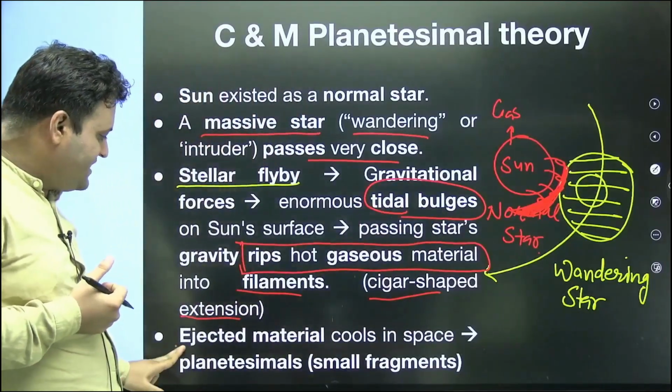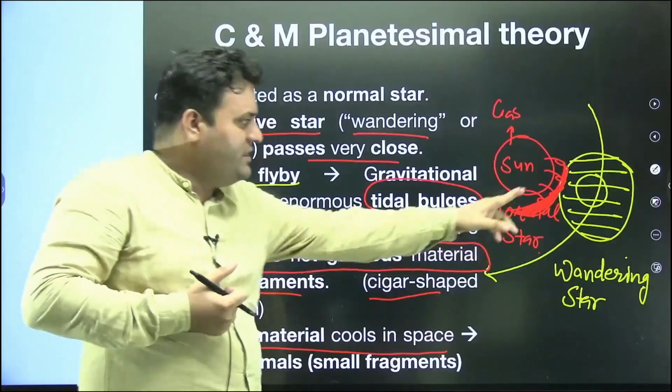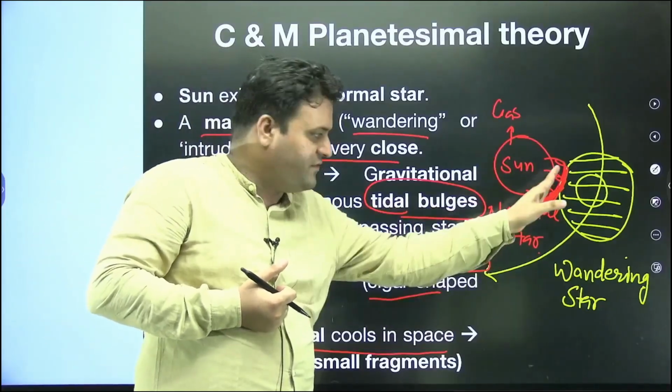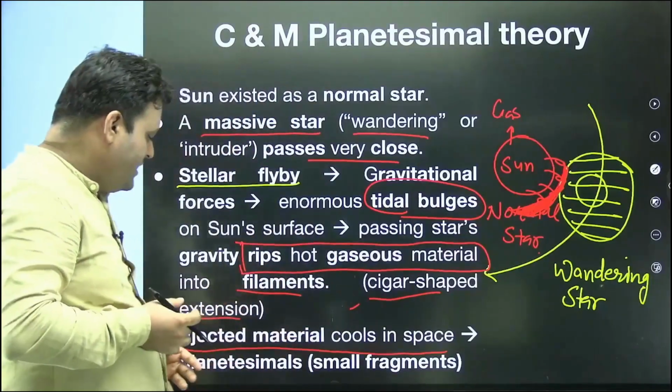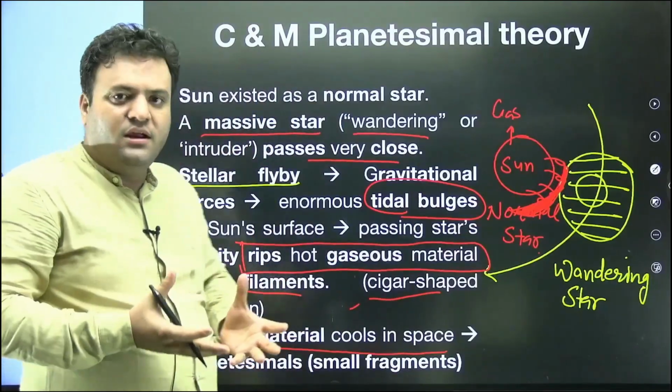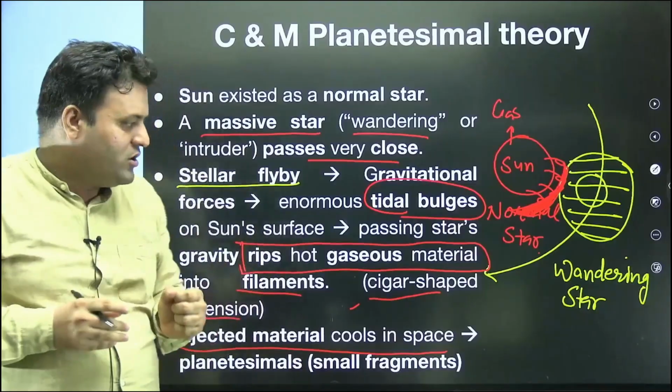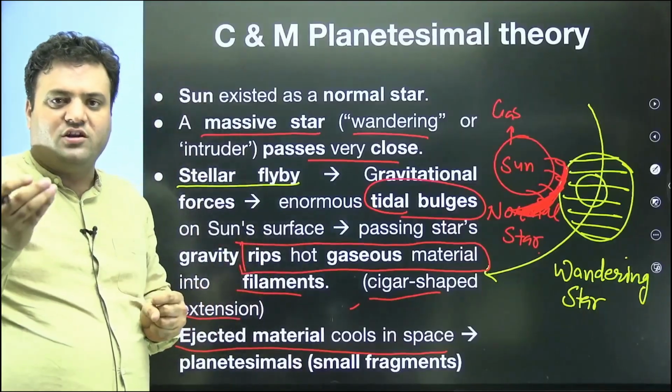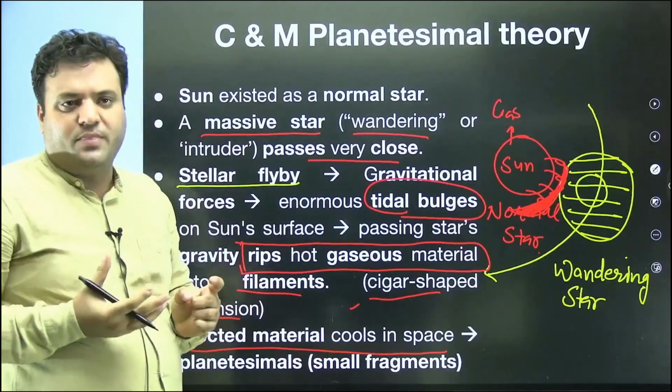This ejected material cools in space. When this cigar shape or filament becomes cool in space, this led to the formation of planetesimals, or small fragments or small rocky parts in our space.